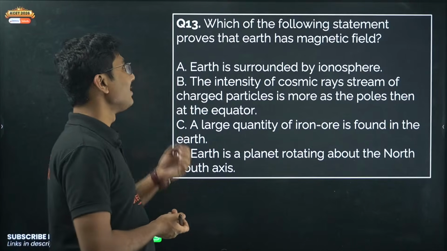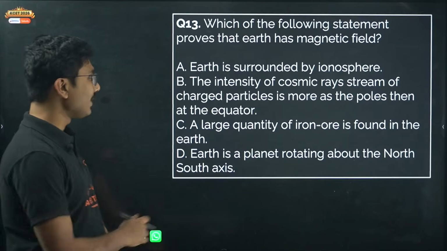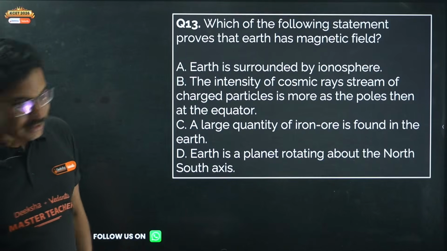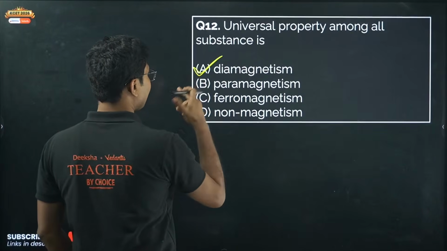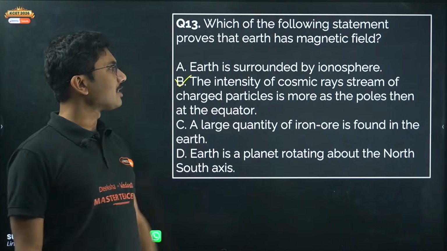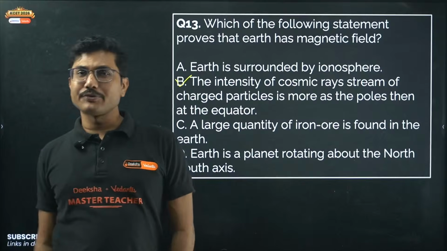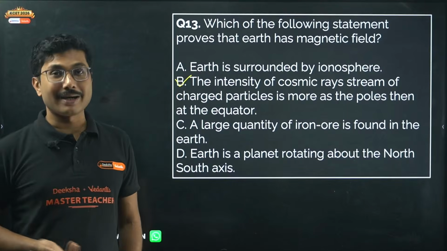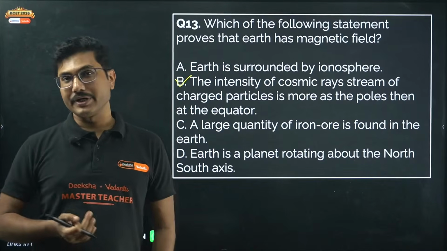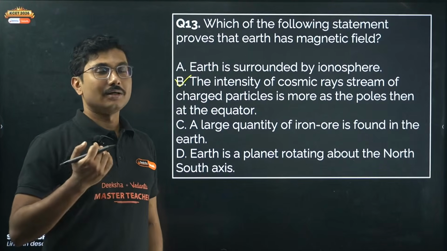Which of the following statements proves that Earth has a magnetic field? As I mentioned, some of you have answered. Rehan answered option B. Option B is correct: the intensity of the cosmic ray stream of charged particles is more at the poles than at the equator. Earth being surrounded by the ionosphere does not prove that Earth has a magnetic field. There are some planets that do have an ionosphere, or had one in the past, but that does not prove that they have a magnetic field.